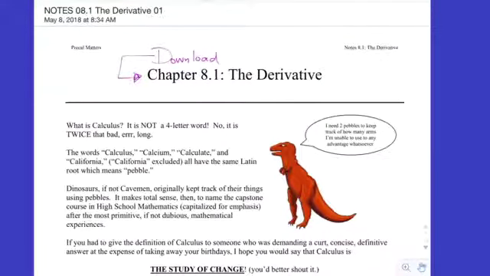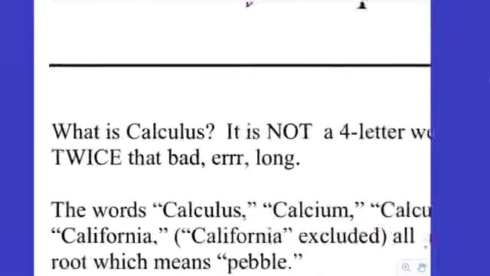So chapter 8 is Introduction to Calculus. This class is called Pre-Calculus. Yeah, and so all the time up to now has been the pre part. Now we're getting to the calculus part. So what is calculus? Anyone have an idea what calculus is?